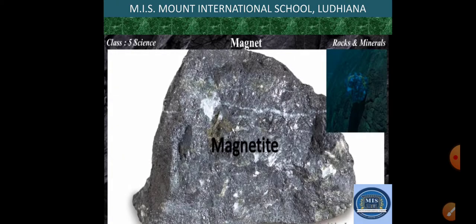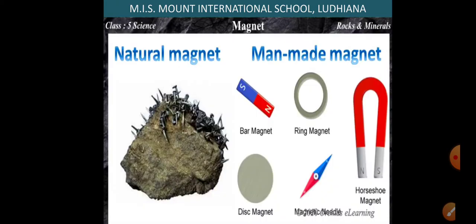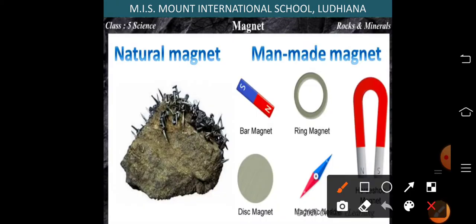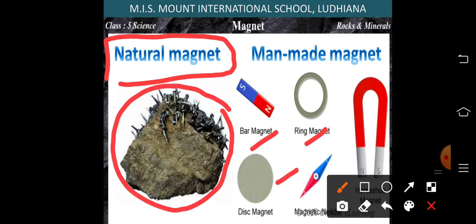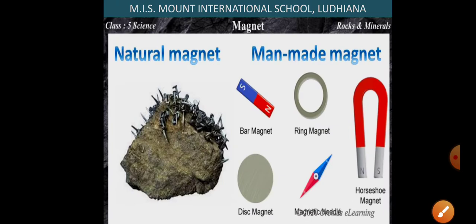Magnetite, as I told you, has some magnetic properties associated with it, or you can say magnetite is also known as the natural magnet. Like we have man-made magnets like the bar magnet, ring magnet, disc magnet, in the same way magnetite is a natural magnet which bears magnetic properties.